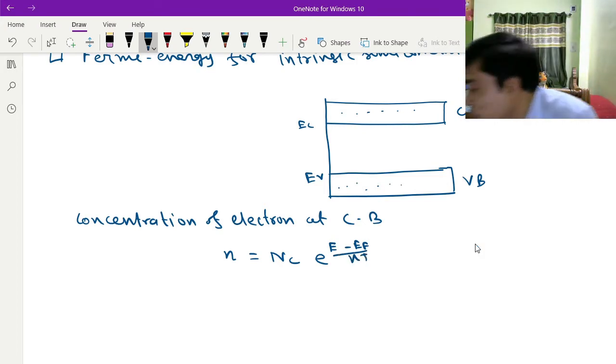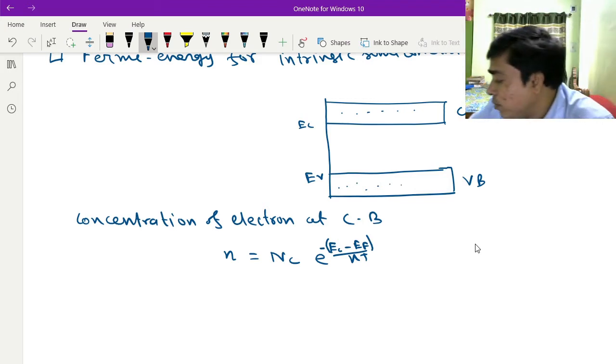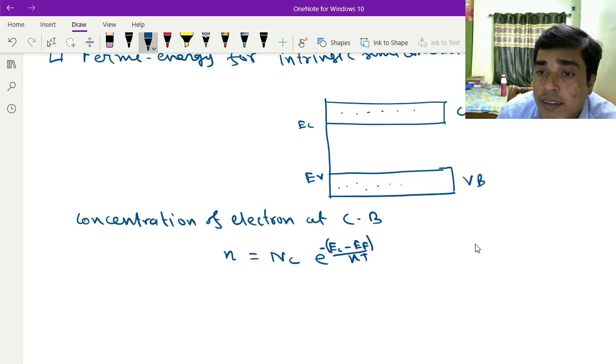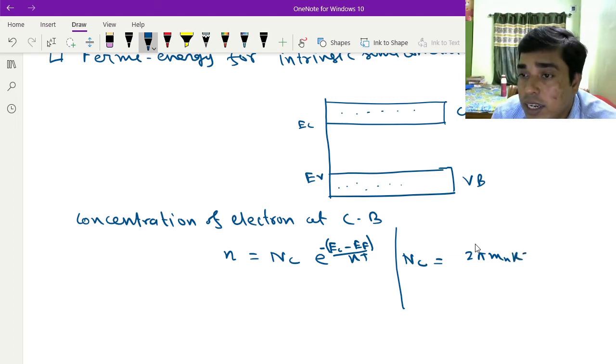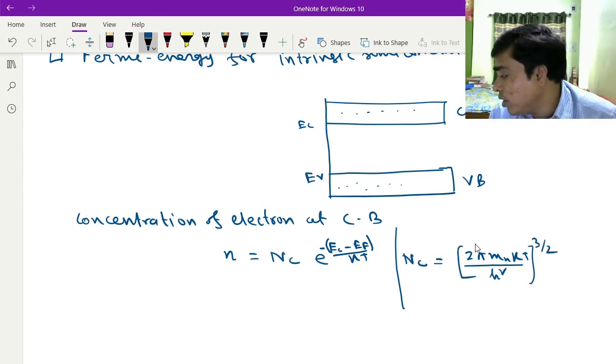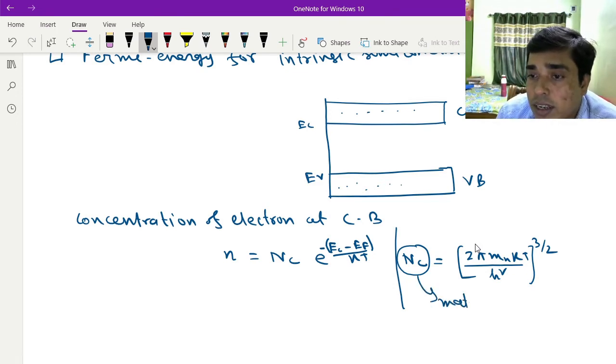minus EC minus EF divided by KT. Here it must be EC, and this must be negative. So EC minus EF by KT, where Nc equals (2 pi mn KT divided by h square) whole to the power 3 by 2. Nc is called the material constant.